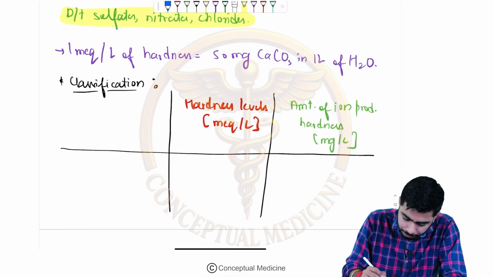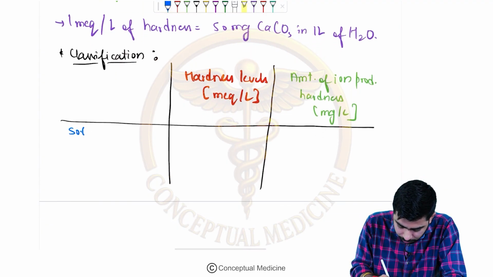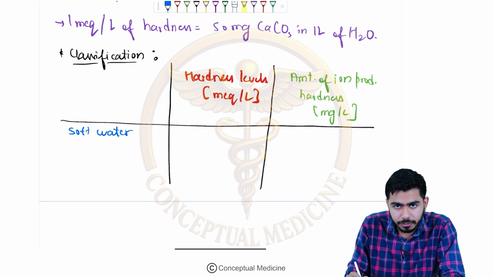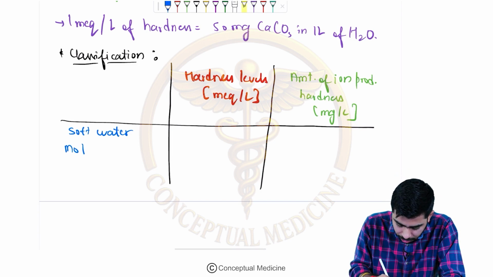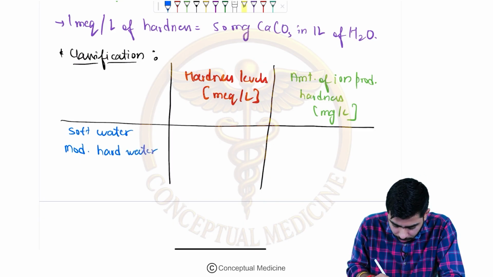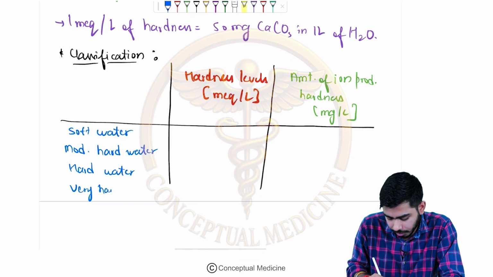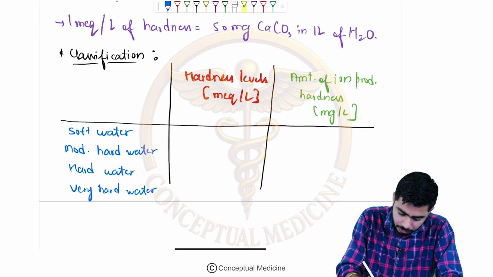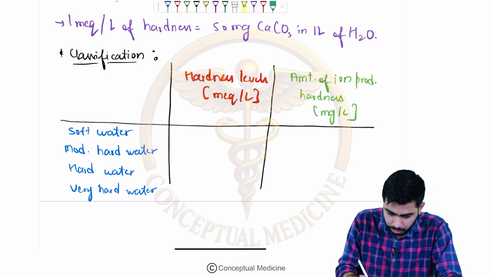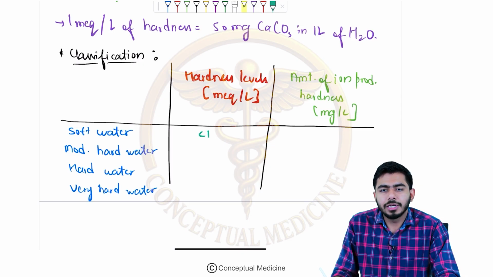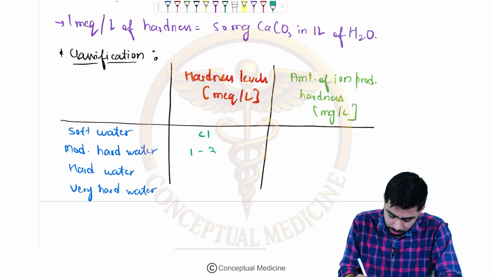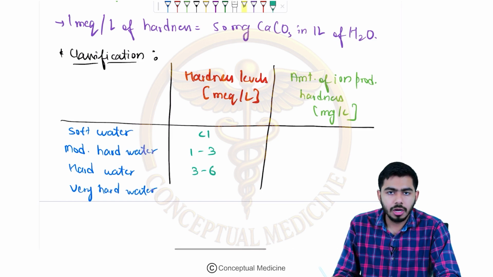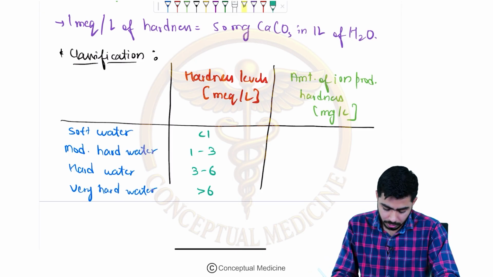So let's say at what unit, at what levels we'll be saying it is a soft water, right? At what level we'll be seeing it is the moderately hard water, right? Then there could be the hard water and very hard water, right? So soft water we will be saying if the hardness value will be in between 0 to 1, or we can say it is less than 1, right? If it is 1 to 3, then it is the moderately hard water. If it is 3 to 6, then it is the hard water, and if it is more than 6, then it will be the very hard water, right?